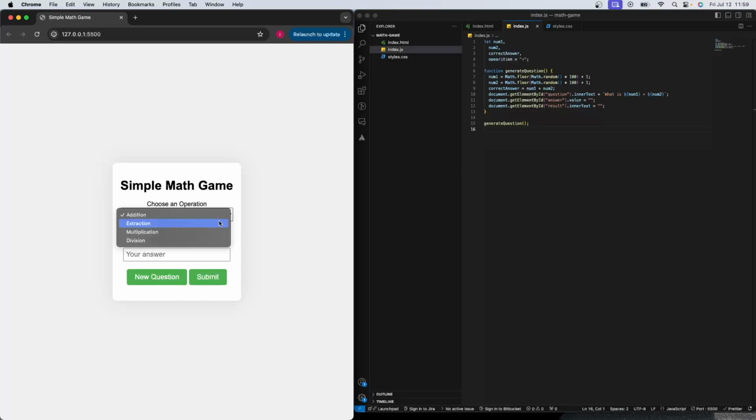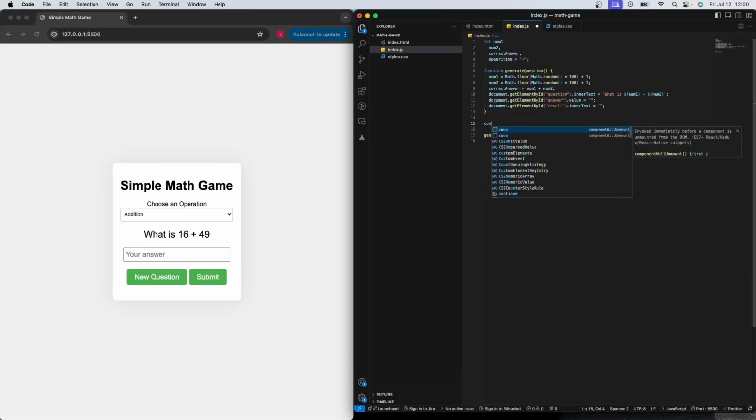All right, so this is not going to work now because we haven't done anything for this yet, but 17 plus 6 is going to be 23, but we didn't check our answer yet, we are just generating a question. We can check again if it's working correctly by clicking this new question button, which will generate a new question for us. And yeah, this is working fine. So let's check our answer.